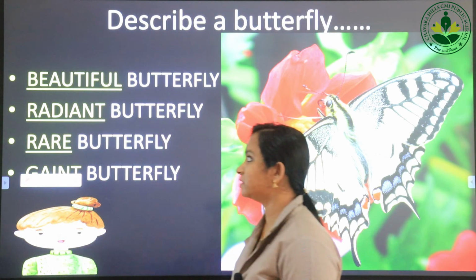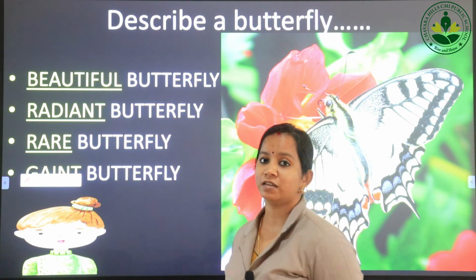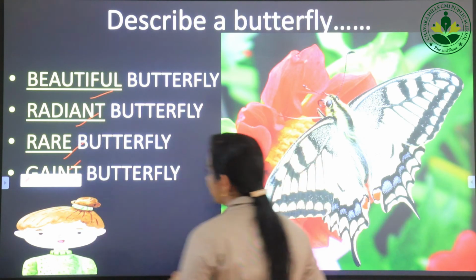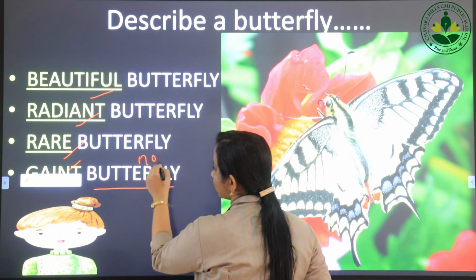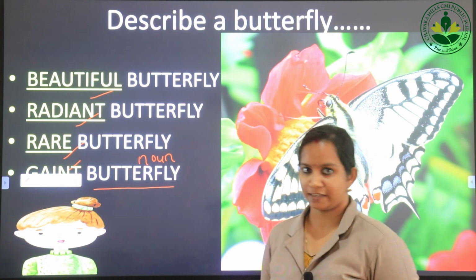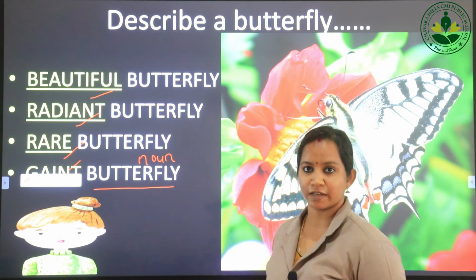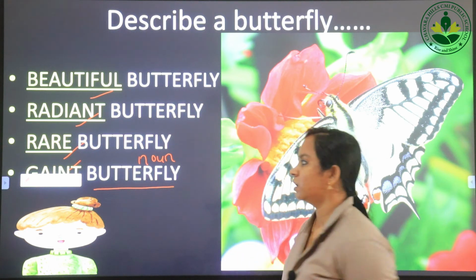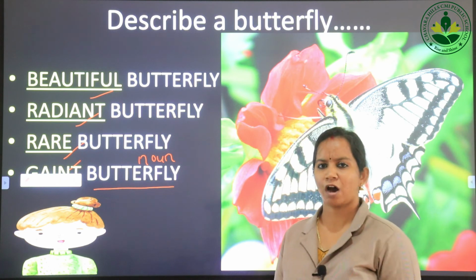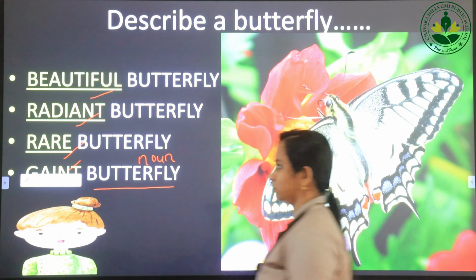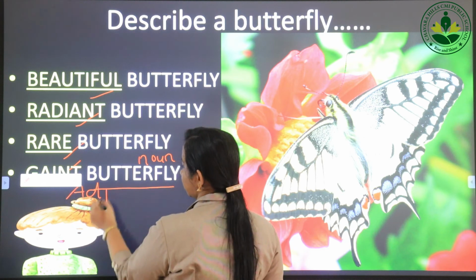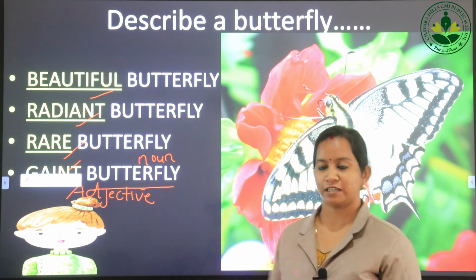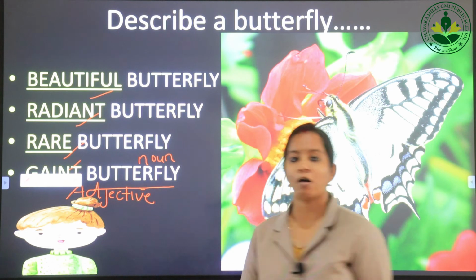You might have seen that certain words are given in yellow color. What do these words mean? Butterfly is a noun because we can name the butterfly. Whatever can be named comes under the category noun. A word that is used to describe a noun is called an adjective. So the words beautiful, radiant, rare, giant, all these are adjectives because they are used to describe the noun butterfly.